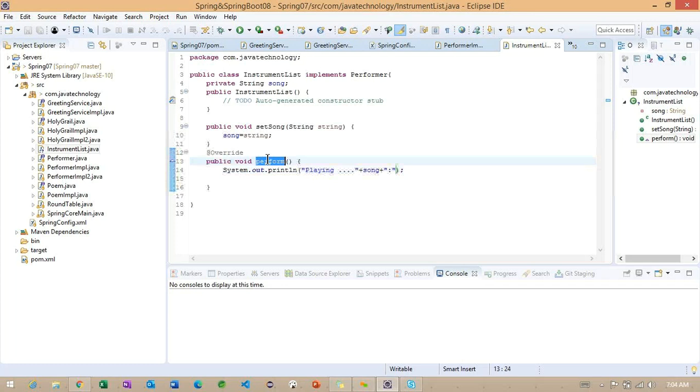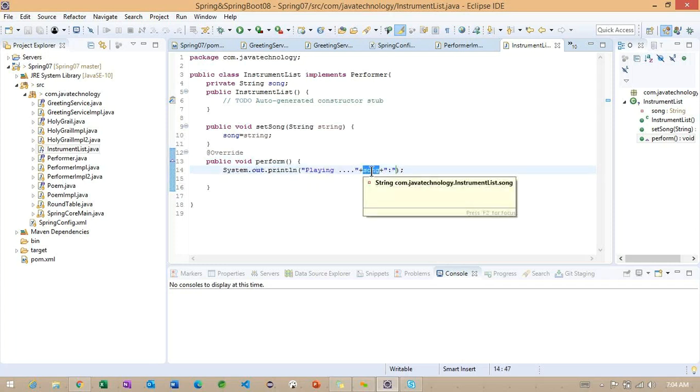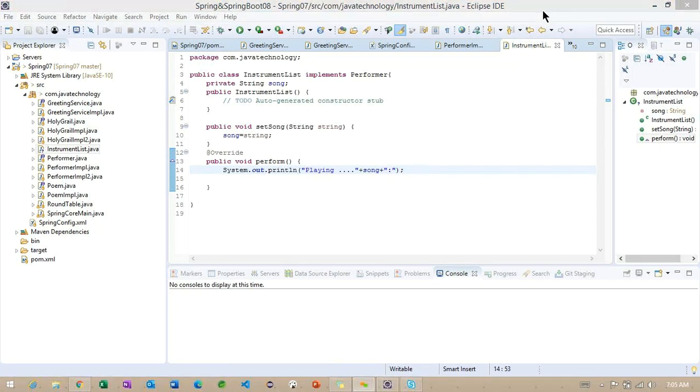Can you tell me the steps to call this particular perform method? What steps do we need to follow here? Inside the perform method, we are trying to print this song, whatever songs we are going to add in our configuration file. Can you tell me if anyone has some idea? This is the way we can write the code, whether it is wrong or right. Can you tell me the steps? No idea?